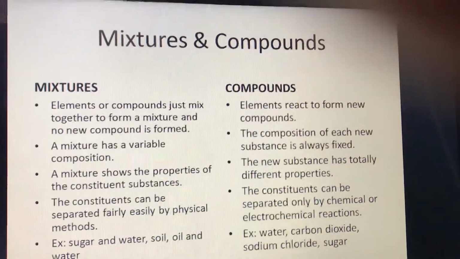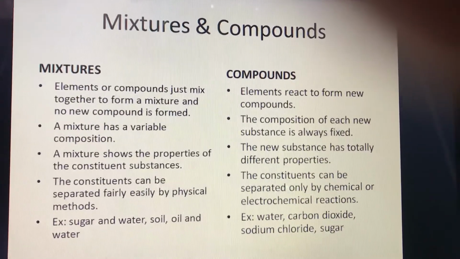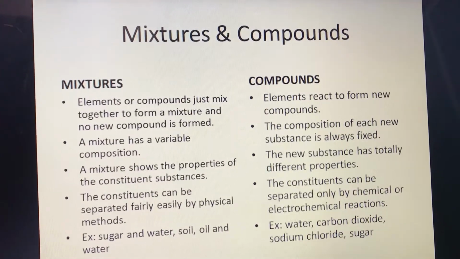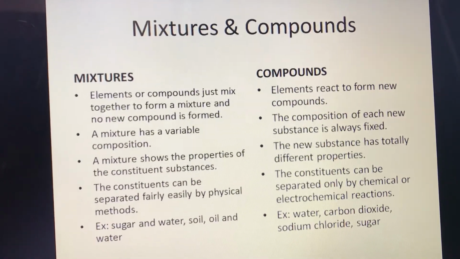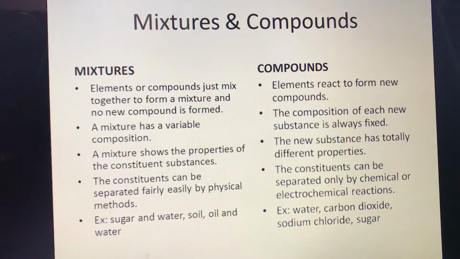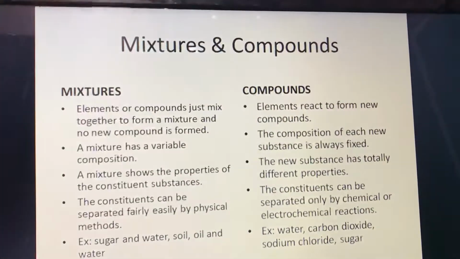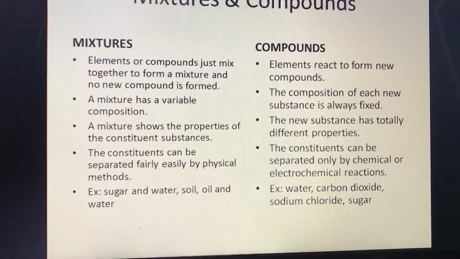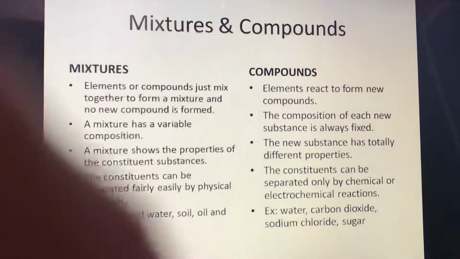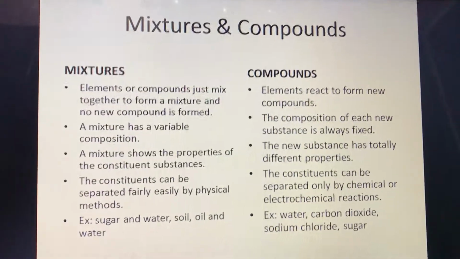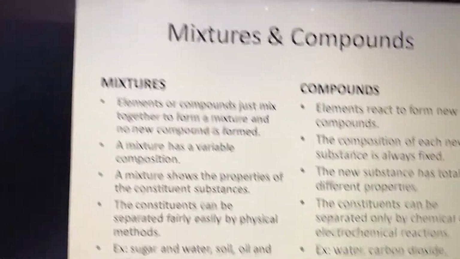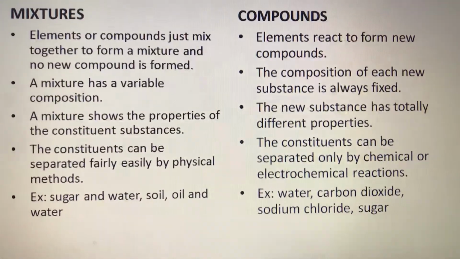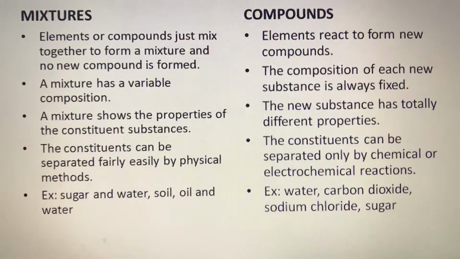Next, difference between mixtures and compounds. Now you know that sometimes the different substances are mixed. If they are mixed in any proportion, then we get a mixture. But if they are mixed in a fixed proportion, then we may obtain a compound. But not just by mixing we can get only mixtures, but when these elements react chemically, then they form compounds.